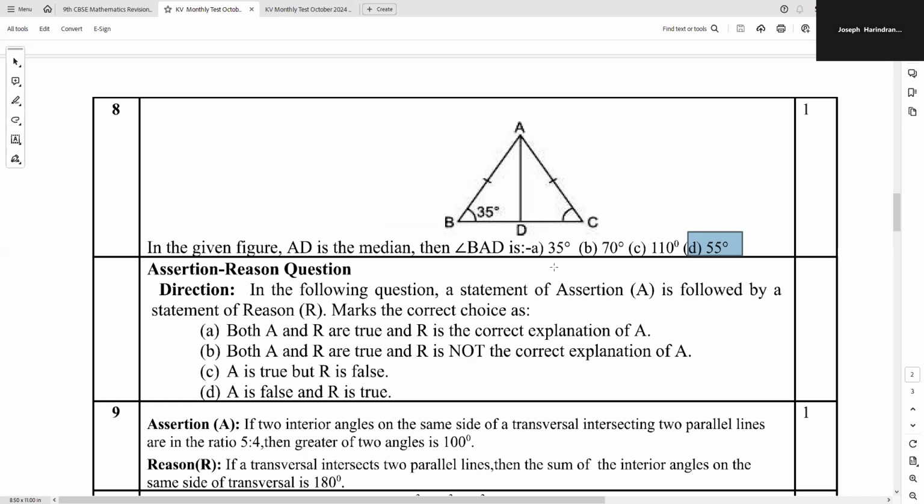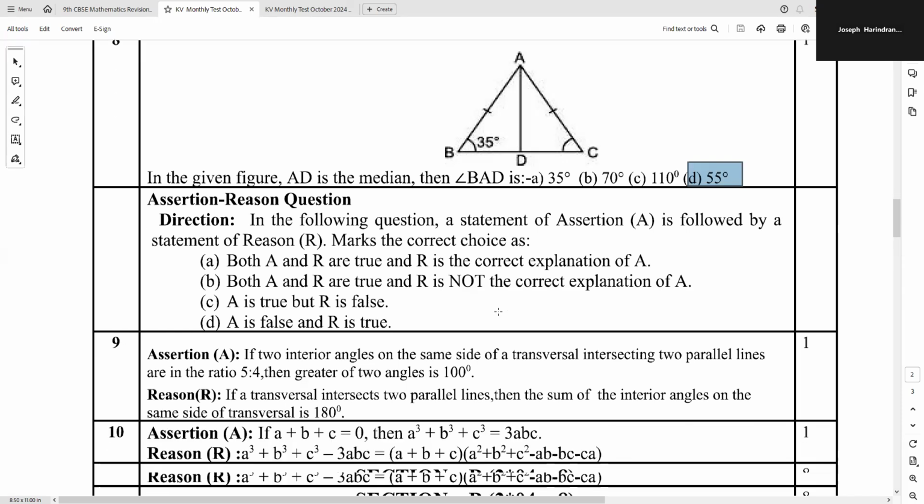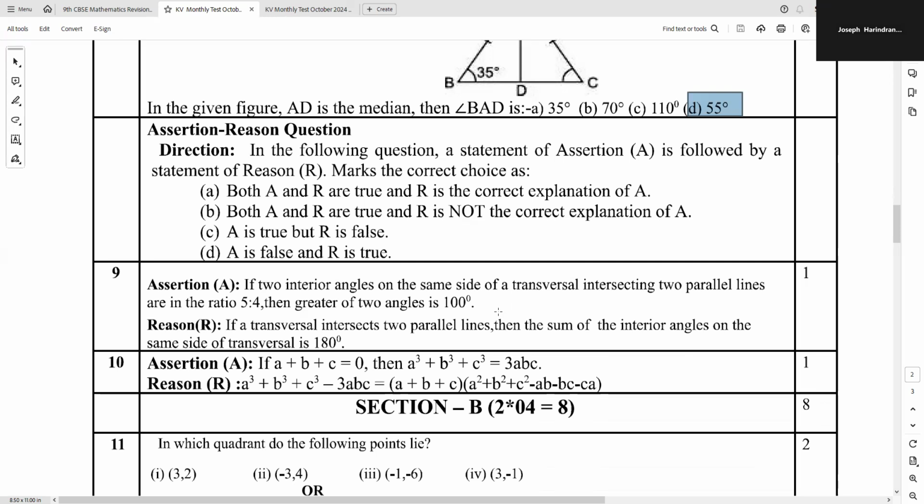That's all. Vertex, angle at the vertex, A. These are some of the basic concepts which you already know. You can straight away apply these concepts and get the answer quickly. And assertion reason type questions, there are two questions, 9 and 10.